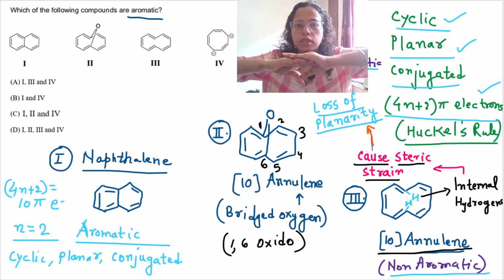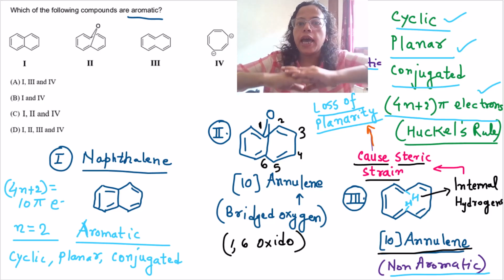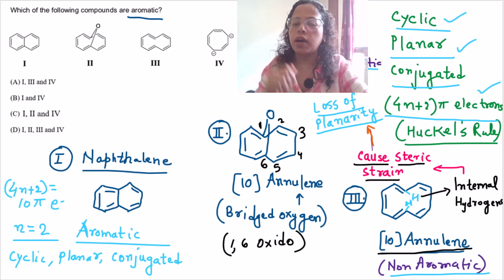So these bridged substituents or bridged groups help these non-planar rings to become planar.